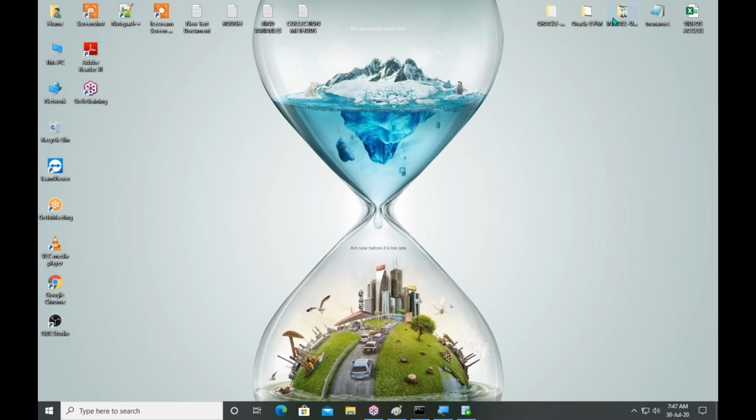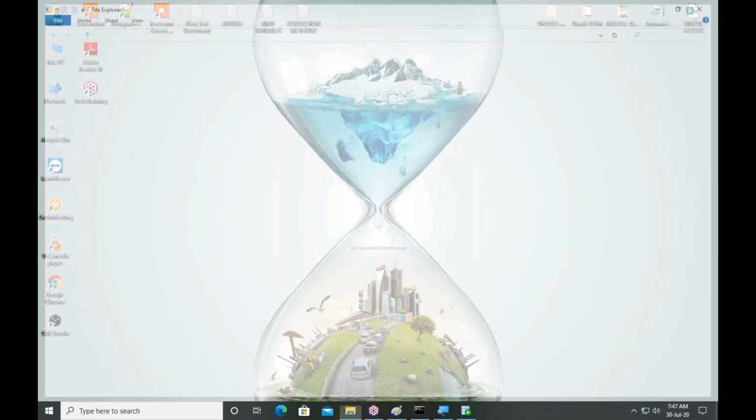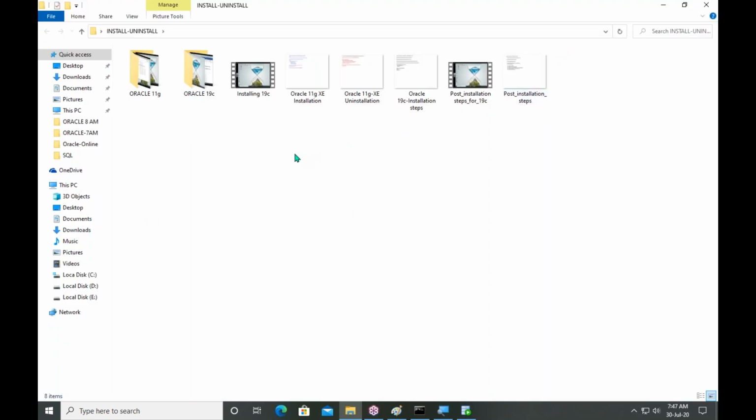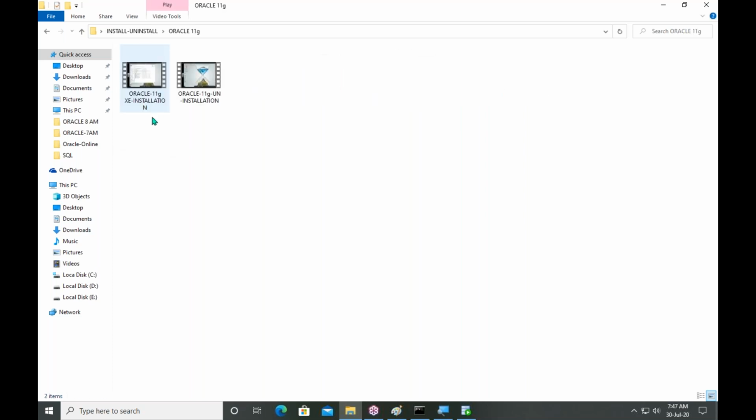Here you are seeing a folder. Just let me open. See, guys. Oracle 11G: how to install 11G, how to uninstall 11G. Both I explained here.